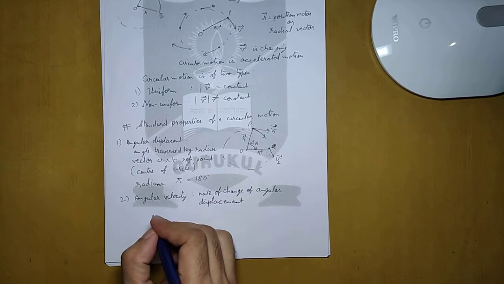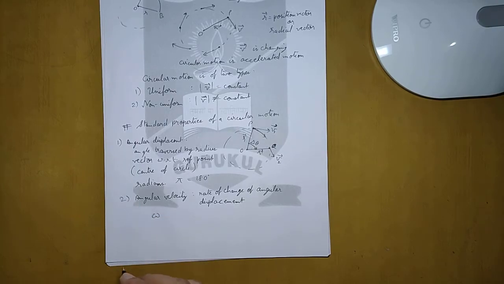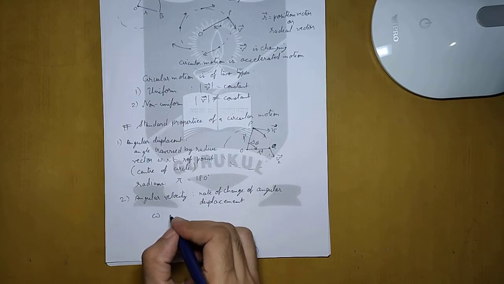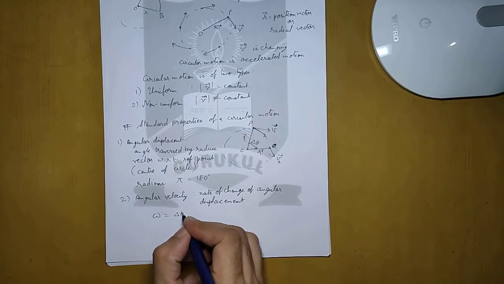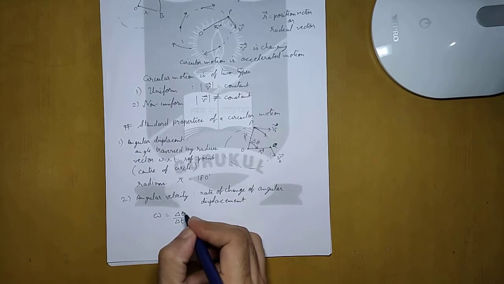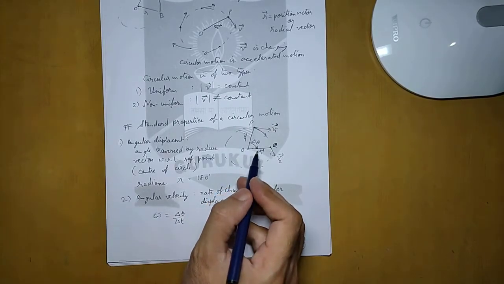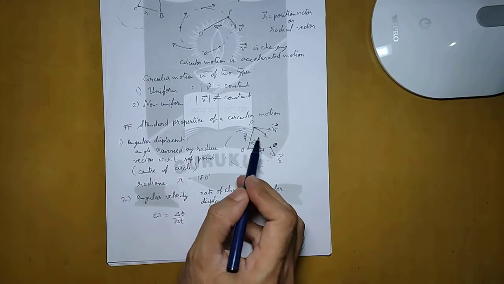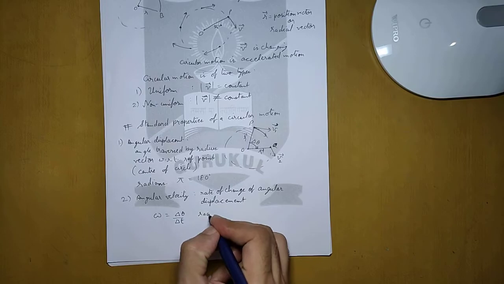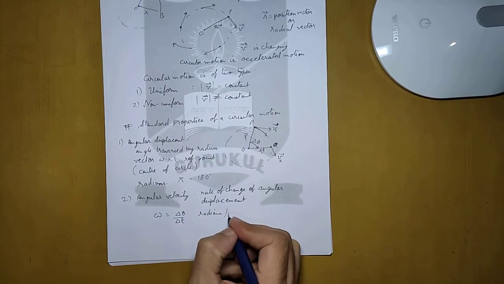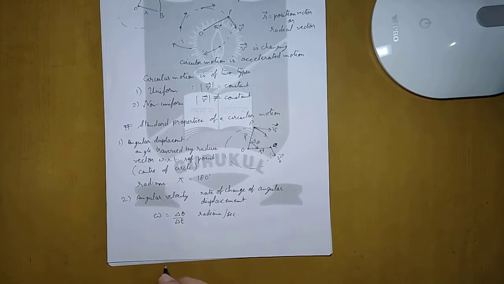We denote this with the symbol omega, and omega will be given by delta theta by delta t. The change is delta theta, and this change came in the time delta t, then angular velocity will be equal to delta theta upon delta t, and the unit will become radians per second.